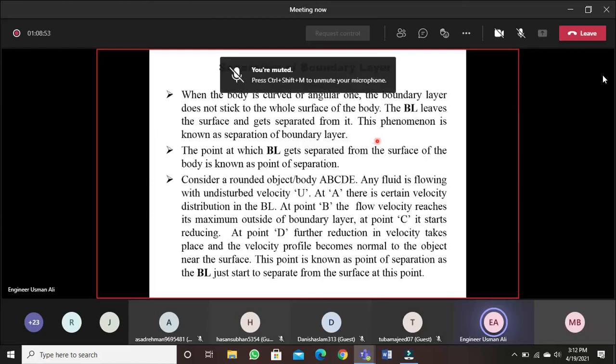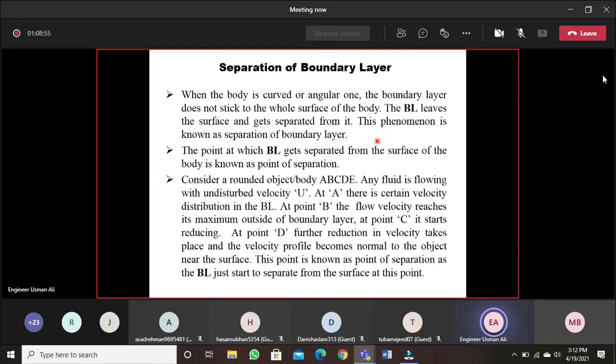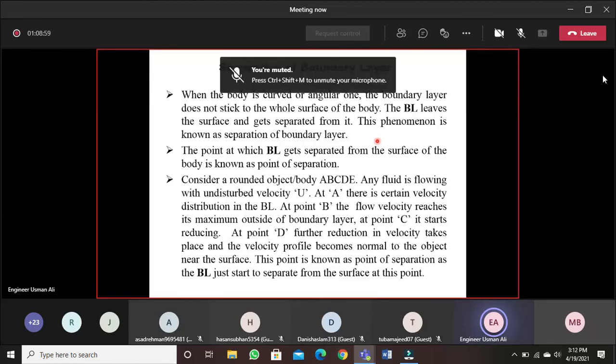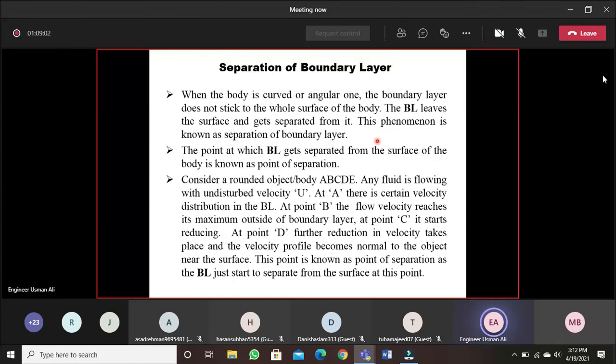At A, there is a certain velocity distribution in the boundary layer. At point B, the flow velocity reaches its maximum outside the boundary layer, because as I explained, since convergence is taking place, the area is reducing, velocity is increasing, and pressure is decreasing. At point C, it starts reducing,